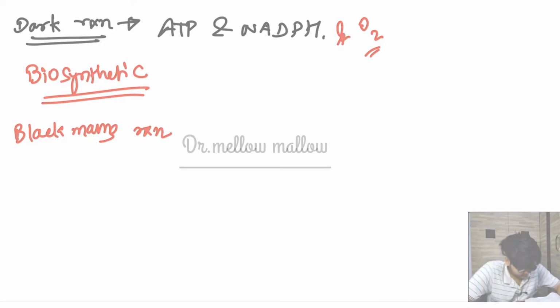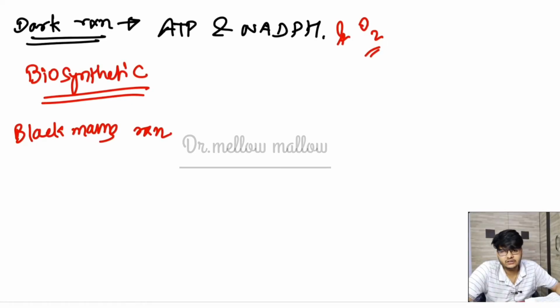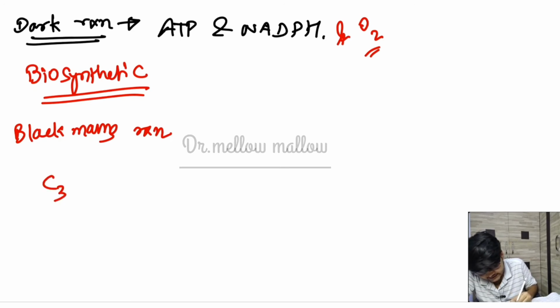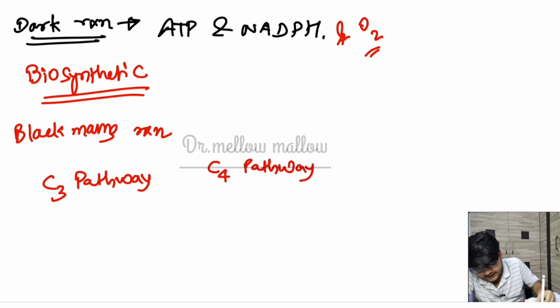Okay, now the fantastic thing about this dark reaction. Sir, what is this fantastic thing about dark reaction? Actually, dark reaction in different organisms operates in different styles. What do you mean by different styles, sir? See, there is the C3 pathway, there is the C4 pathway, and there is the CAM pathway.